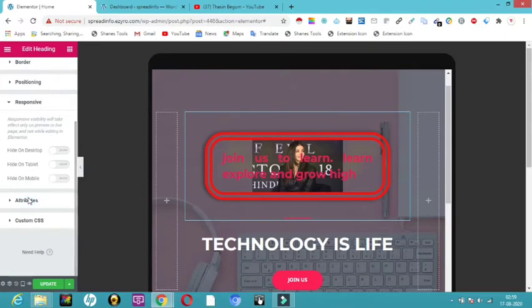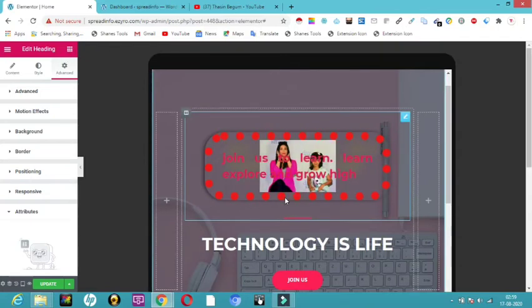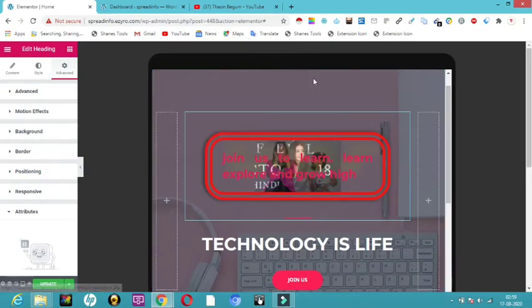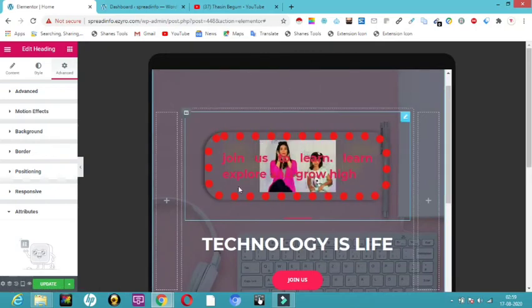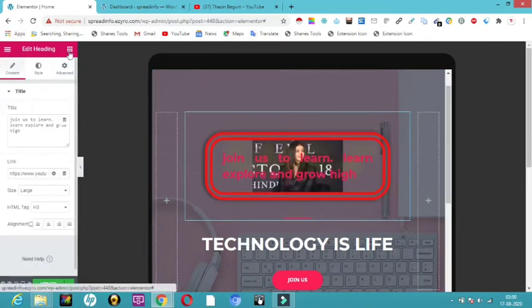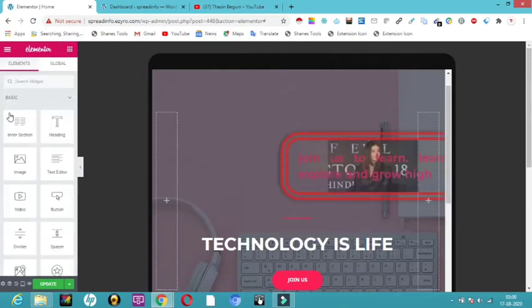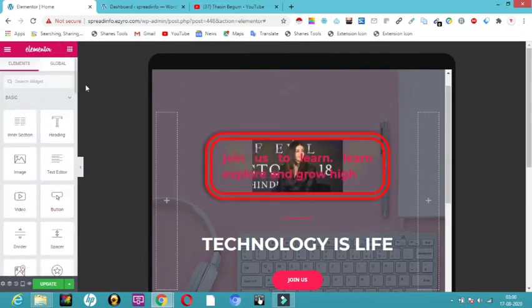Then the point comes to attributes, and this custom CSS is a pro feature, so we can't use that. Now you know how to hover, how to change our background, how to change our text, how to color it and all that. Now the point comes to this square box. When you click on the square box, you can see some basic items are given over here.